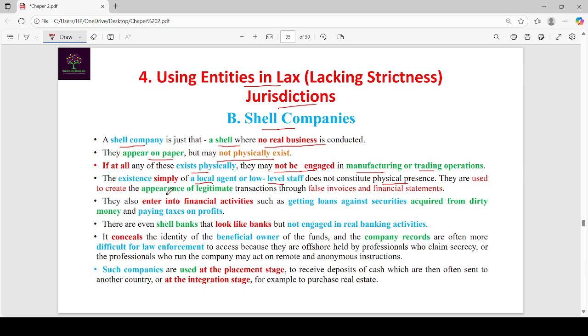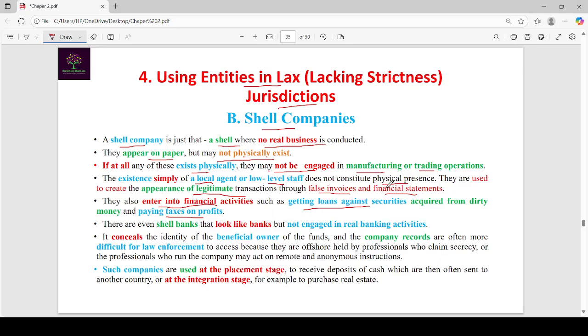They create legitimate-looking transactions through false invoices and financial statements. By showing these false invoices and financial statements, they enter into financial activities such as getting loans against securities and also paying taxes on profits.